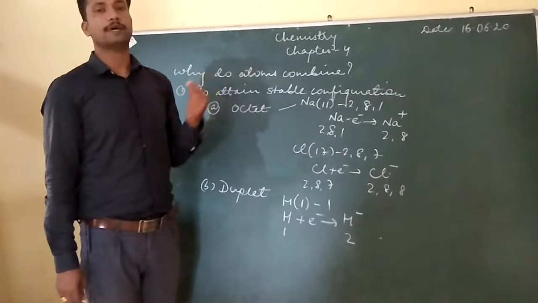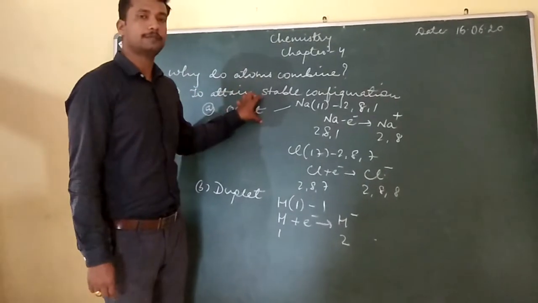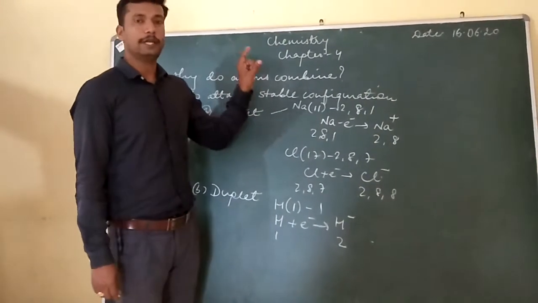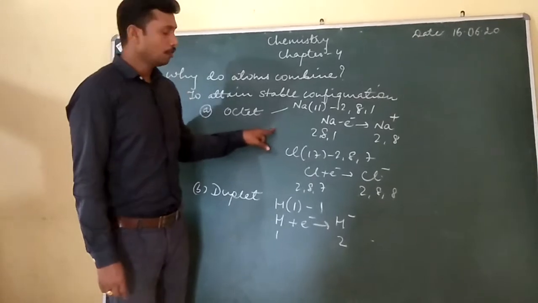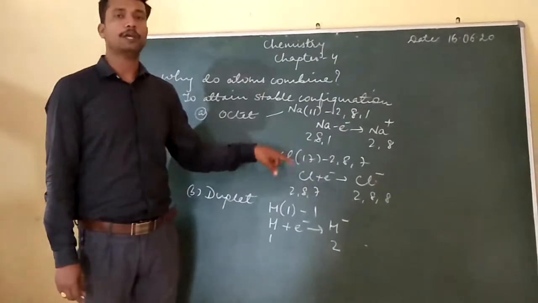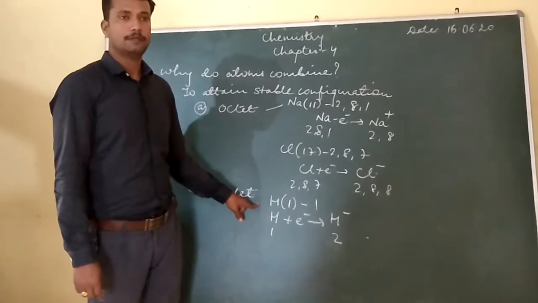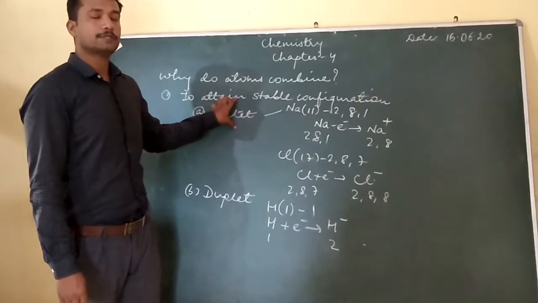So there are two ways by which atoms can combine, either by completing the octet, that is having 8 electrons in the last orbit, or by completing the duplet, that is by having 2 electrons in the last orbit, and it is done by hydrogen. Let us come to octet first.